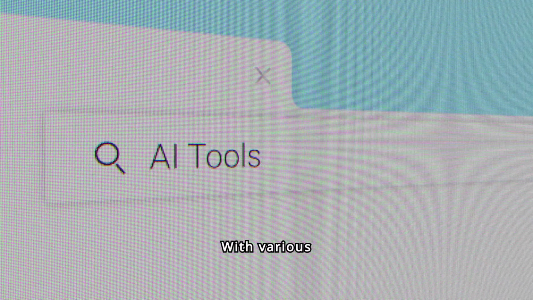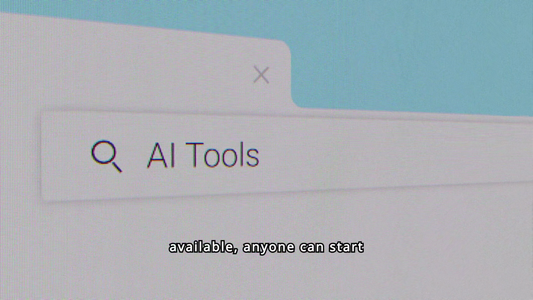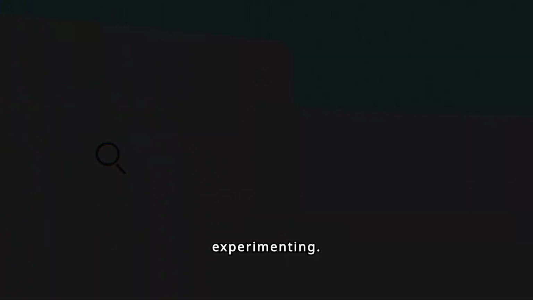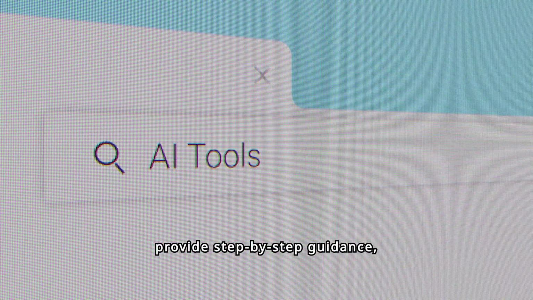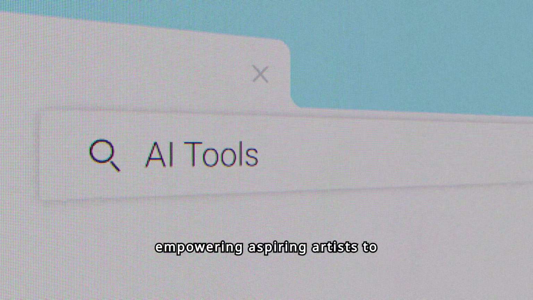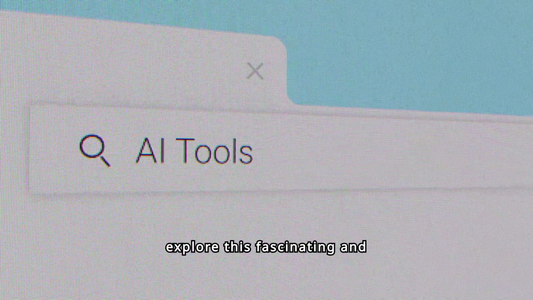With various user-friendly tools and platforms available, anyone can start experimenting. Tutorials and online courses provide step-by-step guidance, empowering aspiring artists to explore this fascinating and evolving field.